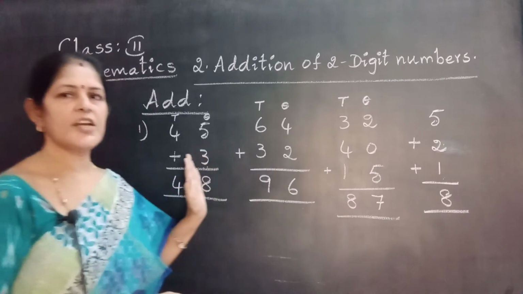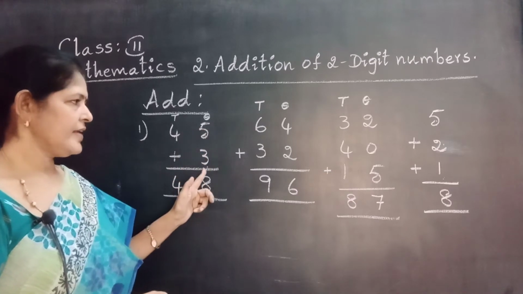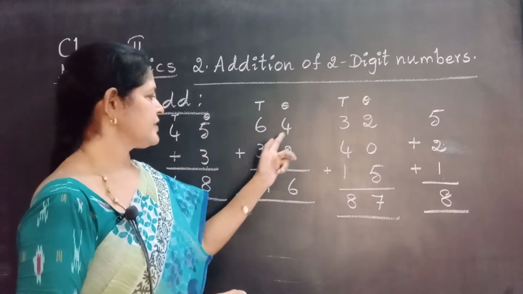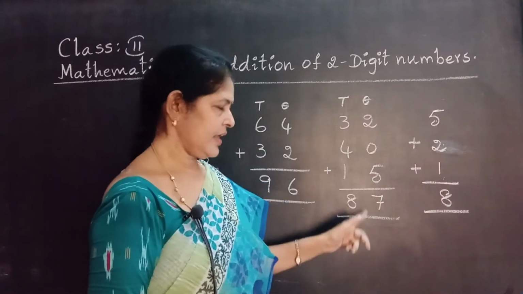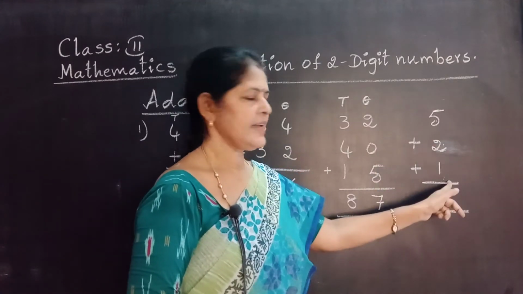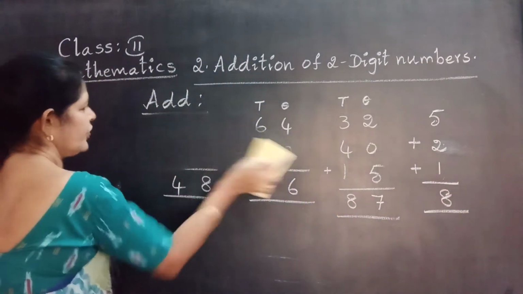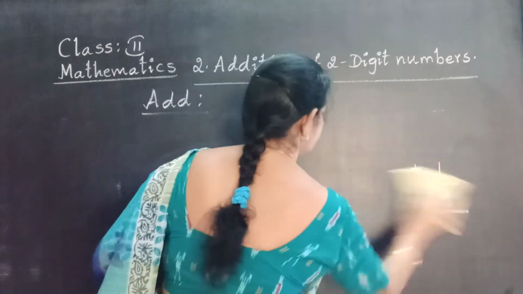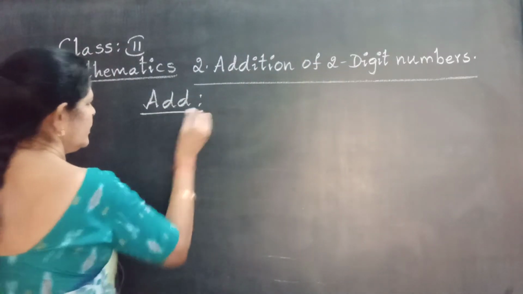Okay? Addition without grouping: two digit number with 1 digit, 2 digit numbers 2 lines, 2 digit number 3 lines, single digit number 3 lines. Now, with grouping. With grouping. Ready now?